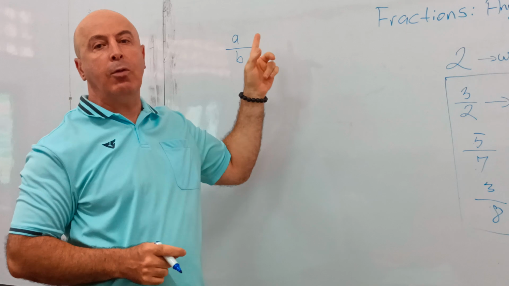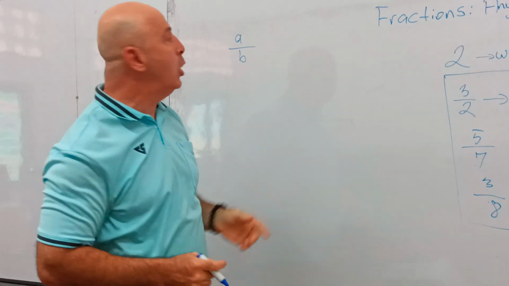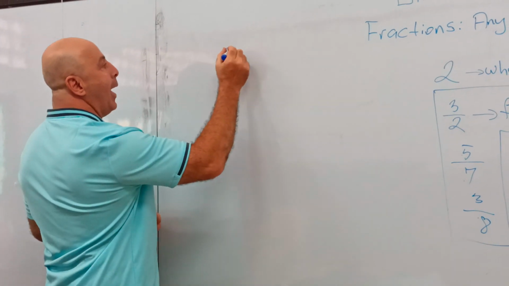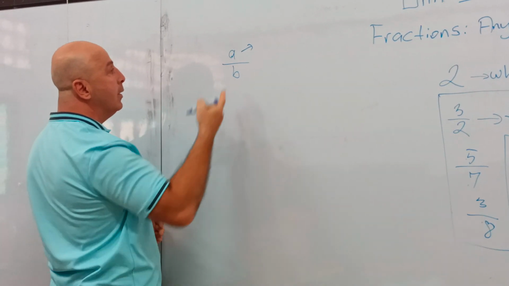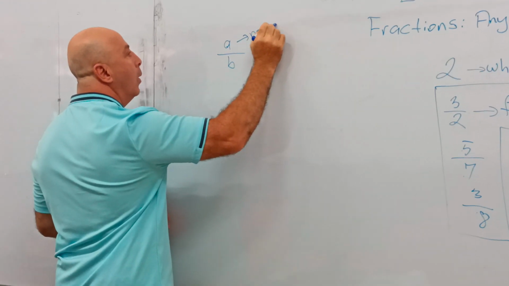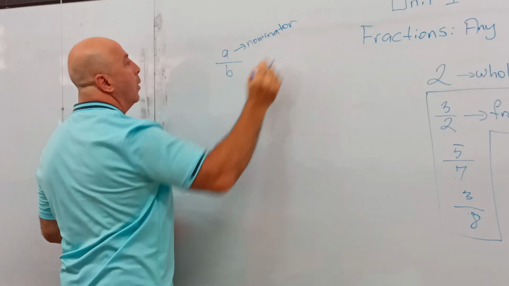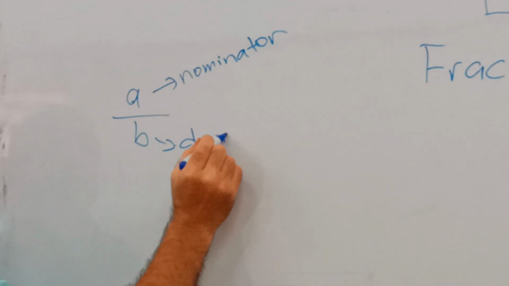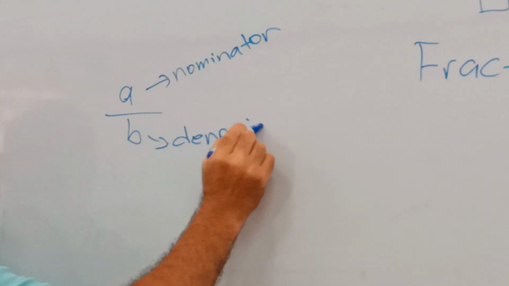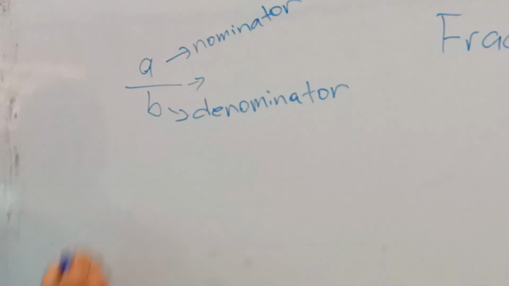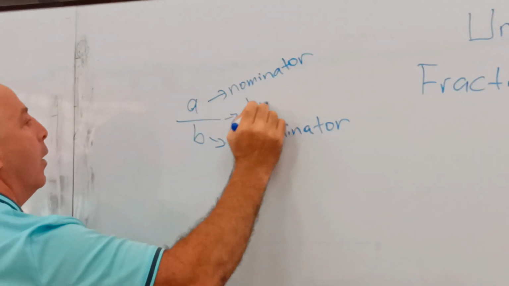You probably know how to read it in Thai, but maybe you don't know how to read a fraction in English. So A, in English we call numerator, and B is called denominator, and this is the divider.